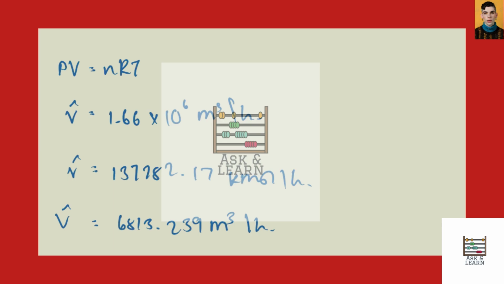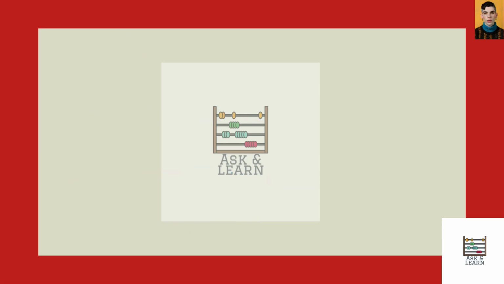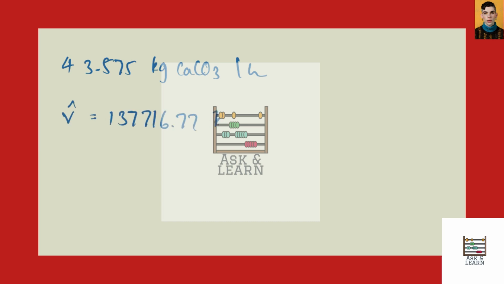And then we can calculate the feed rate of limestone. So that is 43.575 kilograms CaCO3 per hour. And we have the molar flow rate of gases again to calculate, 137716.77 kilomoles per hour.